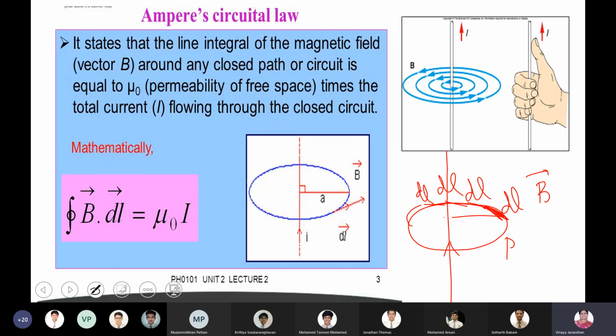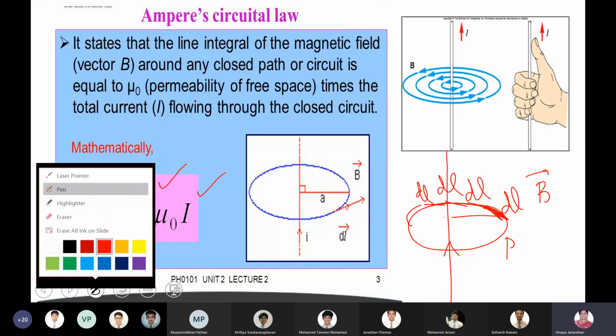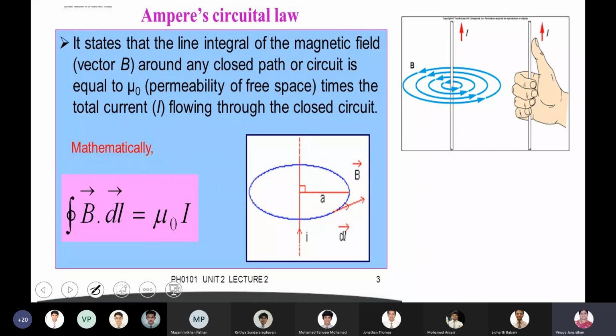If I keep on adding all the magnetic field trapped by all the smaller elements, that gives you the total magnetic field trapped by the loop. The magnetic field trapped by the entire Amperian loop depends upon the strength of the current flowing through the straight conductor, and depends upon the medium between the straight conductor and the point where you're going to find the strength of the magnetic field. Boys, you have to write the statement.